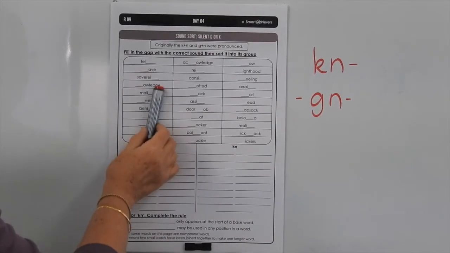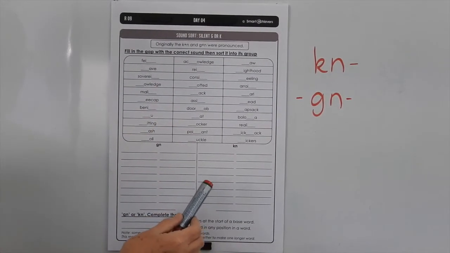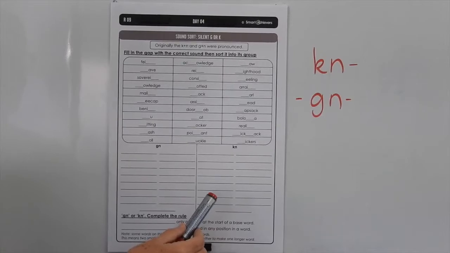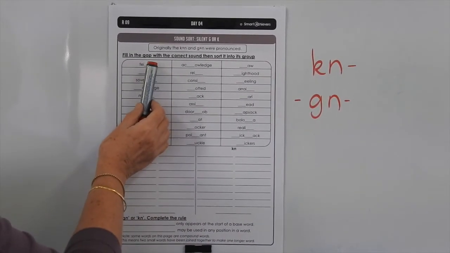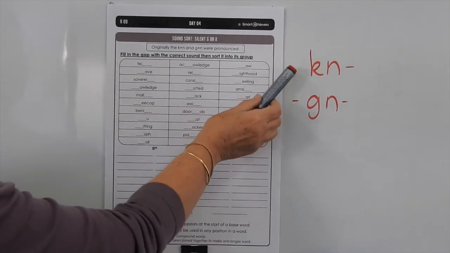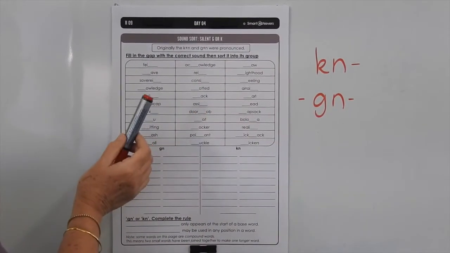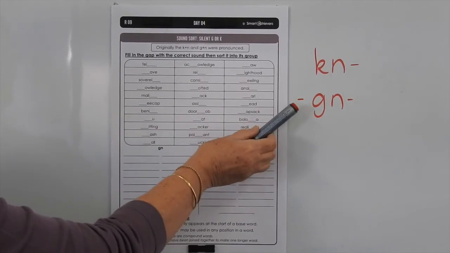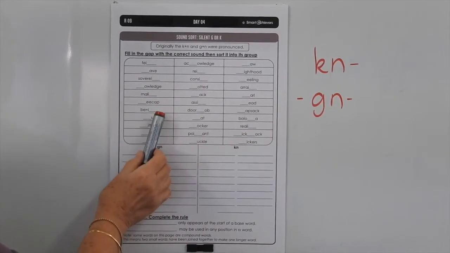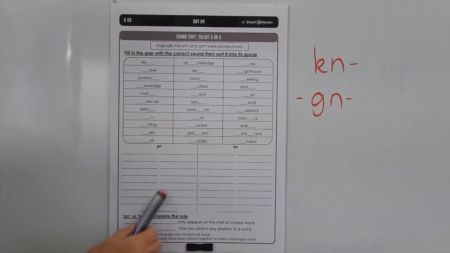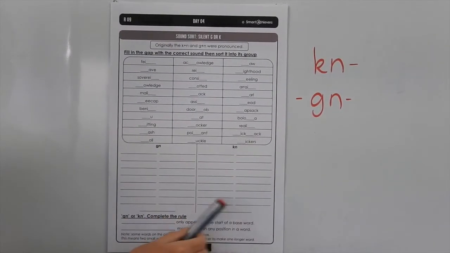And some of these words here you have to be careful because they are compound words where we've joined 2 words together to make one longer word. So if you try writing a word with one of either the KN or the GN and it looks wrong, try it with the other form. See which one looks right. You should end up with exactly the right number of words, we've put exactly the right number of lines here for you.